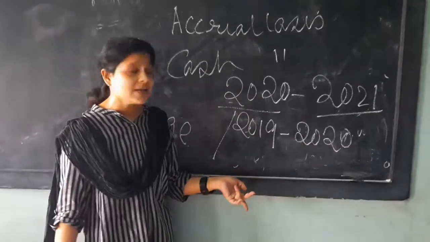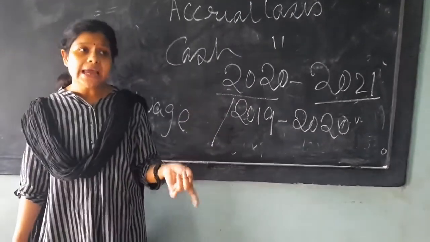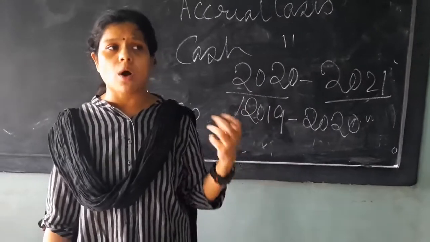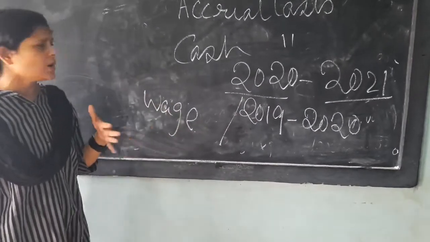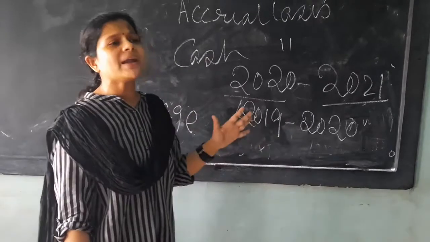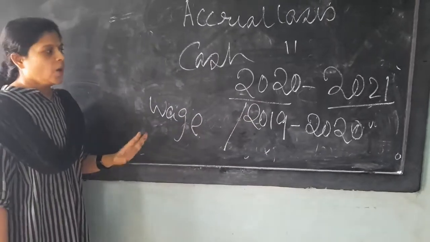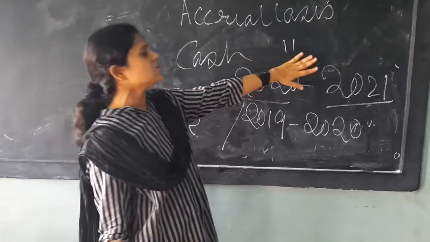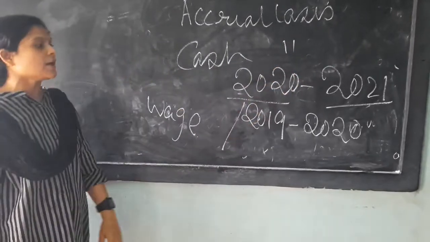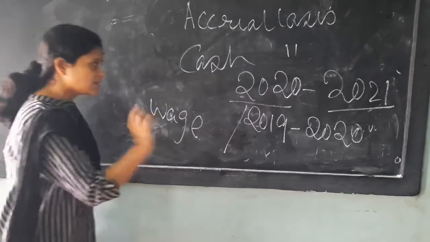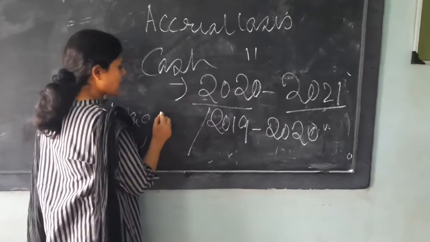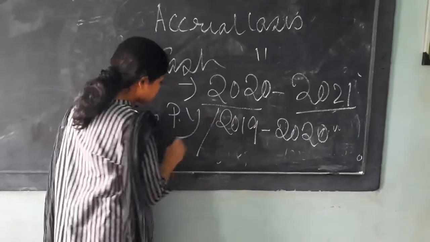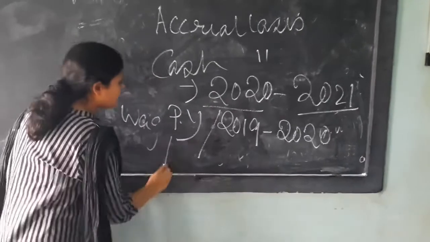As it is paid in 2020-21, either in cash, by check, or through net transfer, whatever the mode, we are not depending only on cash. If the payment has been made, that is fine. Whether it is relating to this financial year or not, that is not the matter of consideration. So under cash basis, the previous year or the advance year will be considered.